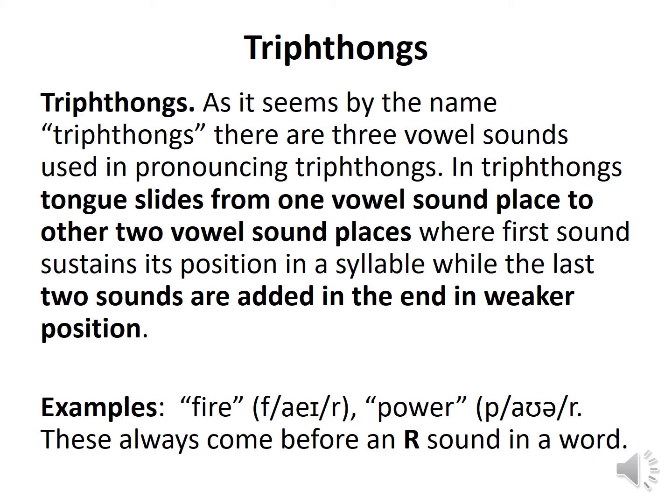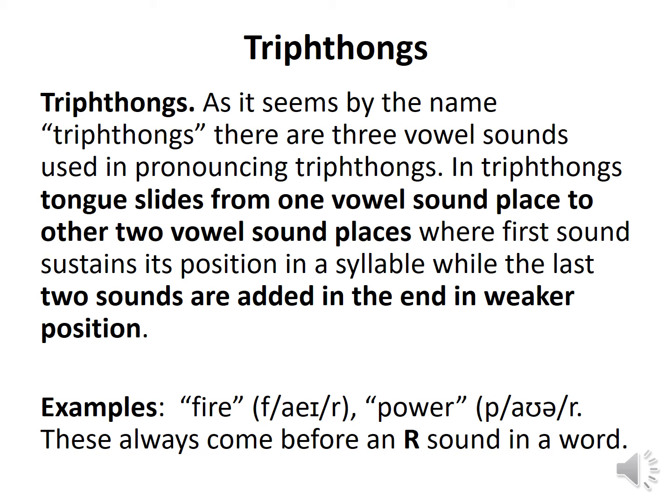For example, fire. Before the R sound and after the F sound, there is the sound between the slashes: fire, power, hour.